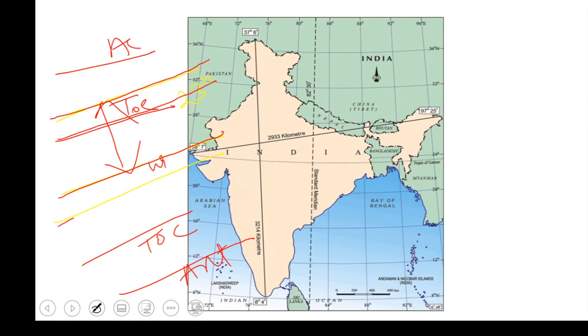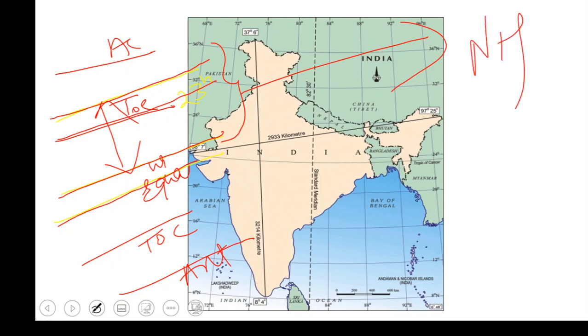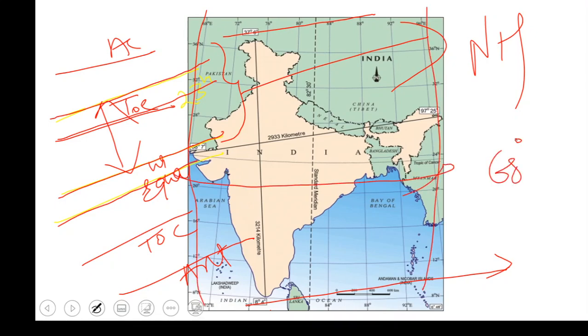Since this extent is above the equator, our country is in the northern hemisphere. If a particular state or country is lying above the equator, it is in which hemisphere? Northern hemisphere, right? So what is the latitudinal extent? 8 degrees 4 minutes and 37 degrees 6 minutes. Similarly, the longitudinal extent of our country lies between 68 degrees 7 minutes and 97 degrees 25 minutes. All this is specified here.